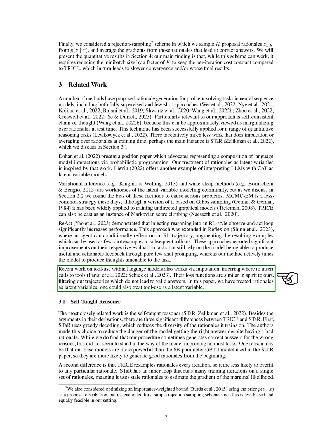Recent work on tool use within language models also uses imputation to determine where to insert calls to tools. Their loss functions are similar to ours, filtering out trajectories that do not lead to valid answers. In our paper, we treat rationales as hidden variables, but one could also treat tool use as a hidden variable.